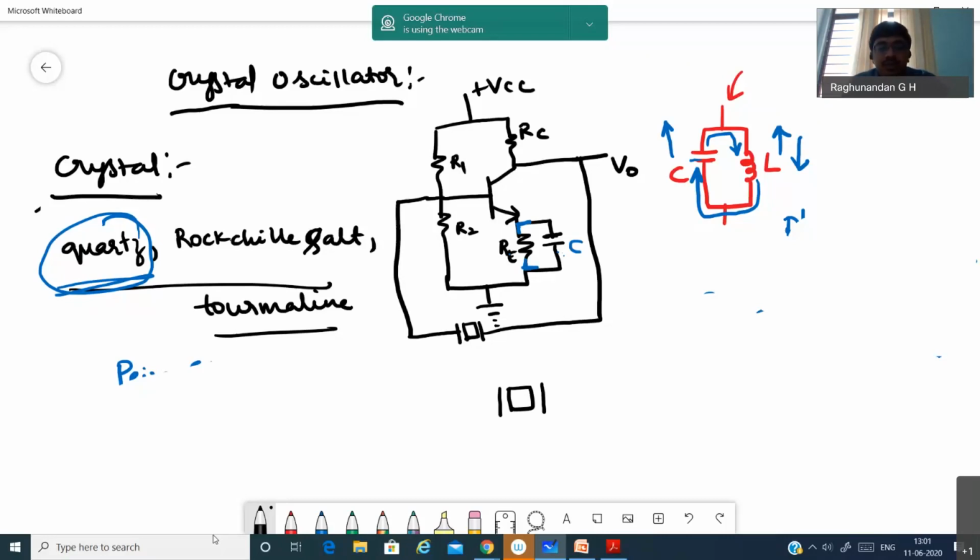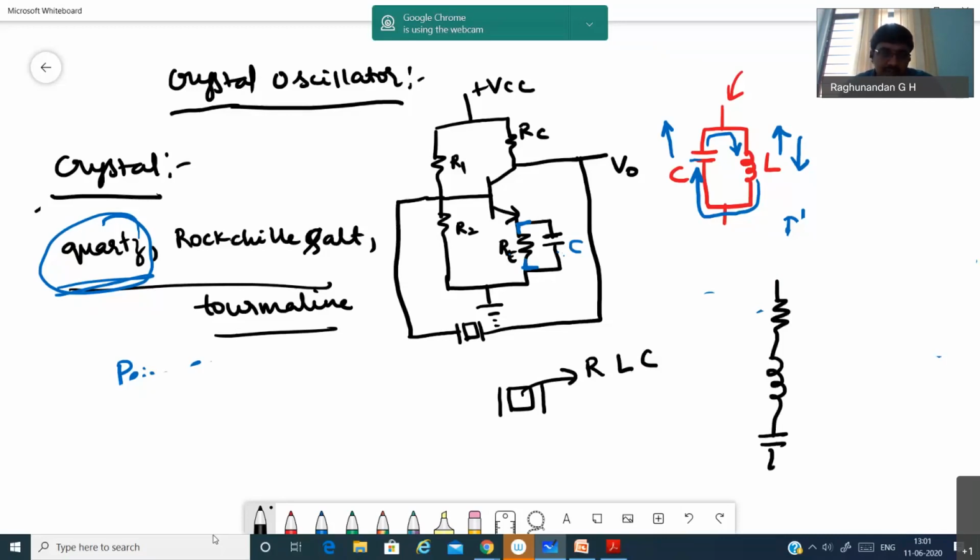Now in this case, we'll be comparing this crystal to an RLC circuit. Let us look at how it works. RLC: resistor, inductor, capacitor.